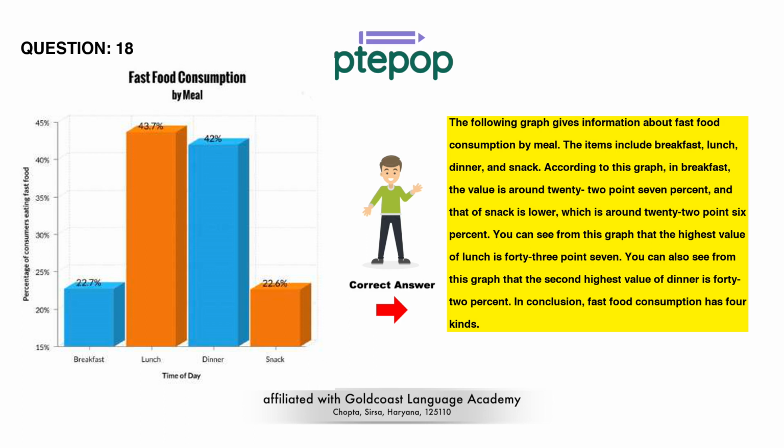You can also see from this graph that the second highest value of dinner is 42%. In conclusion, fast food consumption has four kinds.